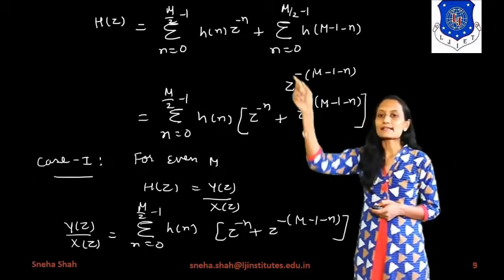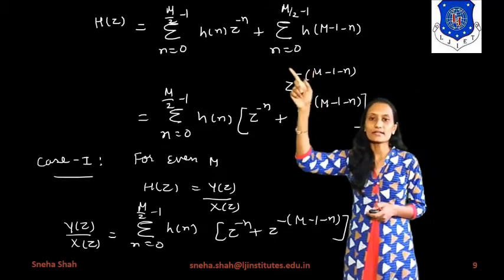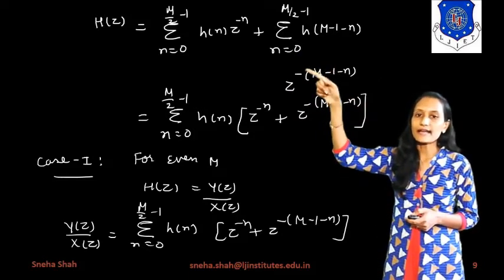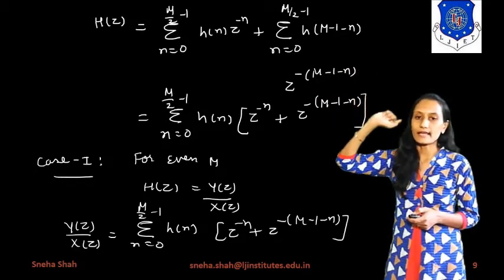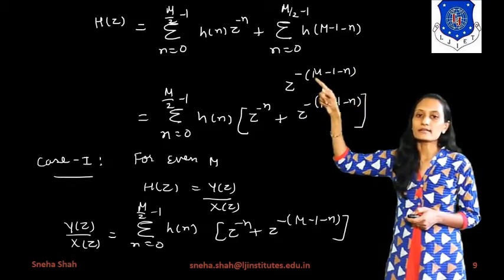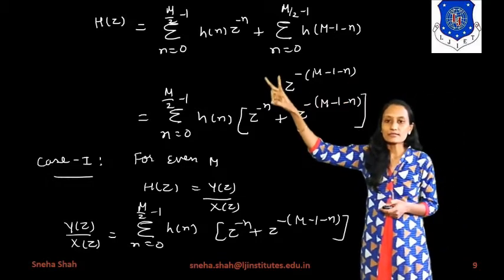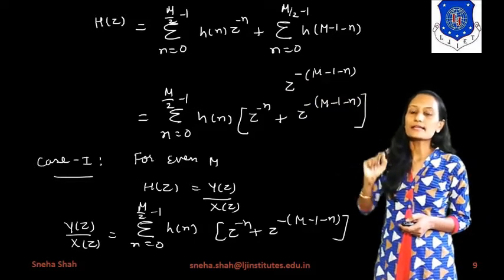So the next step is H of z equals summation n equals 0 to M by 2 minus 1, h of n z raised to minus n, plus summation n equals 0 to M by 2 minus 1, h of M minus 1 minus n times z raised to minus (M minus 1 minus n). Now from these two summations, as you can see, the range of summation will be the same, right?